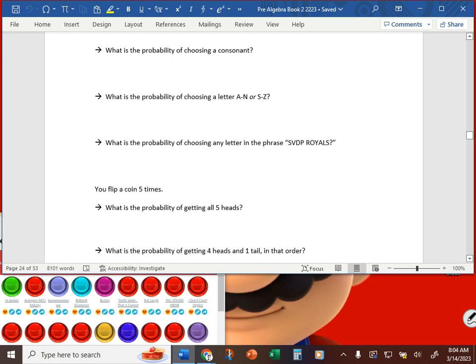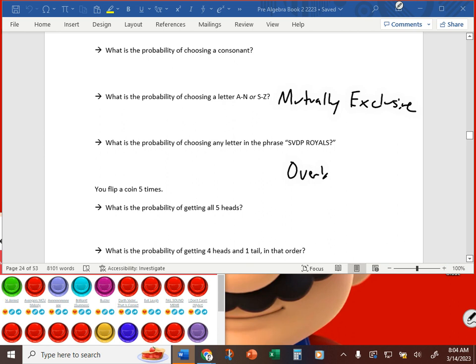And then one after that, what is the probability of choosing any letter in the phrase SVDP Royals? Now, this one, and actually every other probability question on this page, is an example of mutually exclusive probability. And this SVDP Royals one is an example of overlapping events.